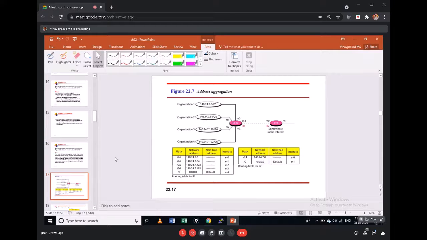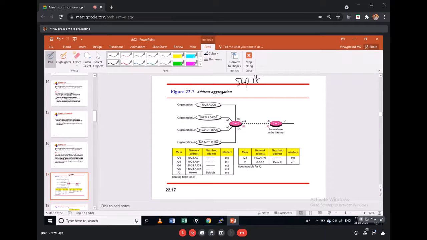So the next point is address aggregation, which we also call supernetting. Probably you remember I told you that I will explain this in later classes. What is supernetting? Supernetting is a process of aggregating or adding small networks into a big network. Then you can ask, sir, why do we do subnetting, where a large network is divided into small networks and assigned, and again why do we need to add them and make them one supernet address?